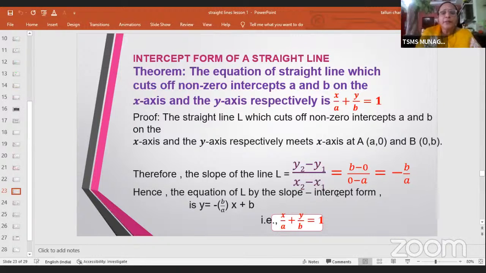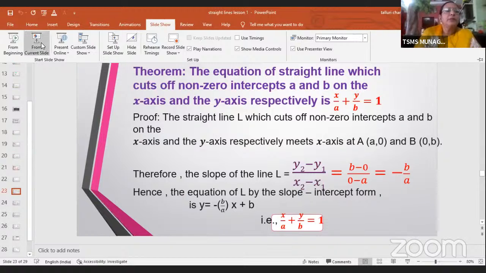Now let me use the slope intercept form, which is y equal to mx plus c. In the place of m, I'm going to put minus b by a. And in the place of c, that is y-intercept, we're going to put b. Now take a onto the other side and try to simplify. We get x by a plus y by b is equal to 1. Okay. So this is how we get the intercept form of a straight line. So we call it intercept because here small a and small b are the intercepts of the straight line which they make with x-axis and y-axis.